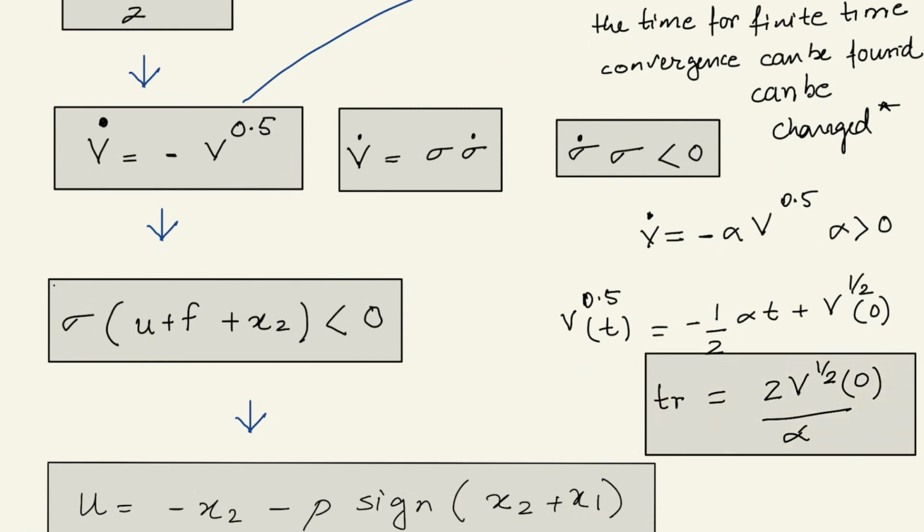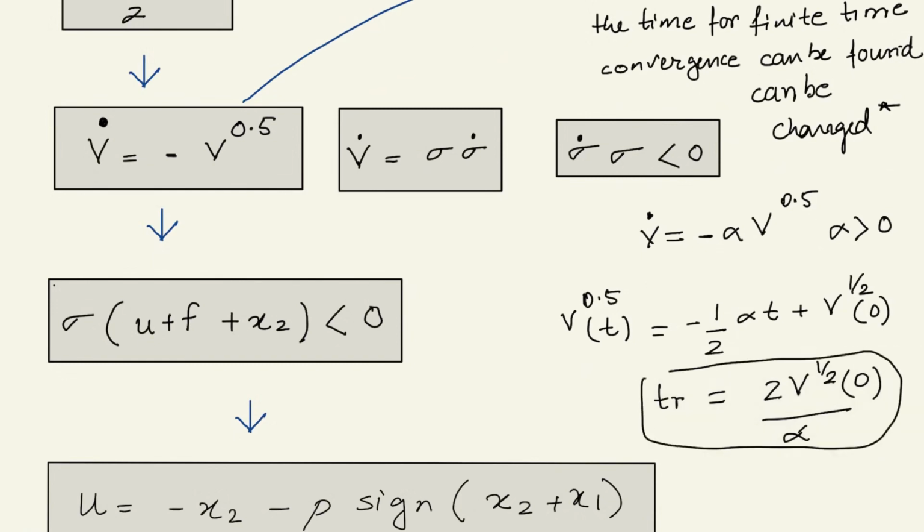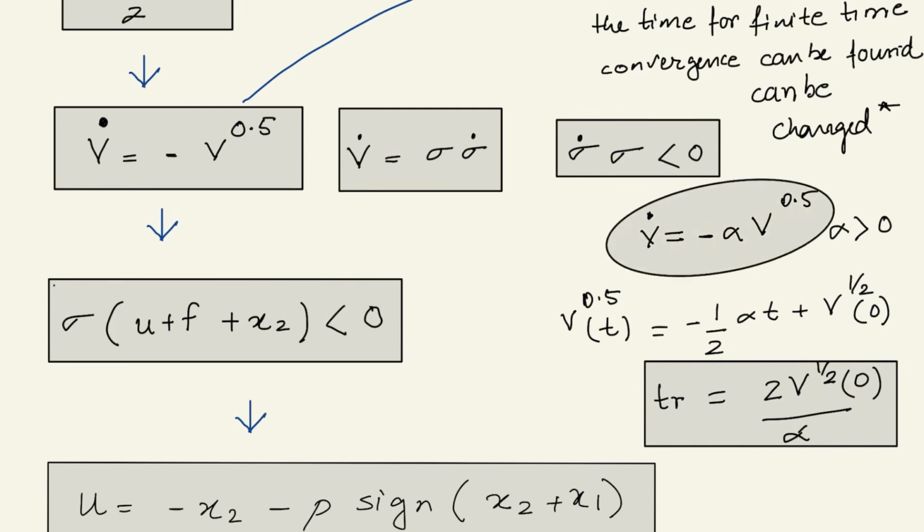So these are one level of refinement. In the next video, we will see some further refinements, and we will try to find out a bound for this reaching time tr. We will also try to find out the value for rho, or how small this rho can be. And in the end, we will recap everything and put them together.